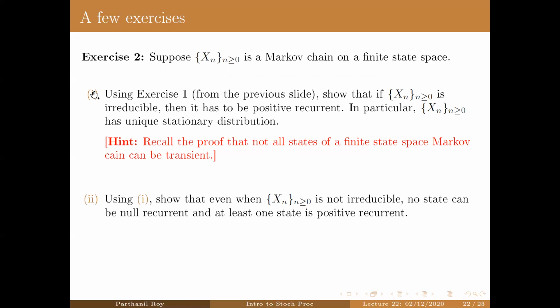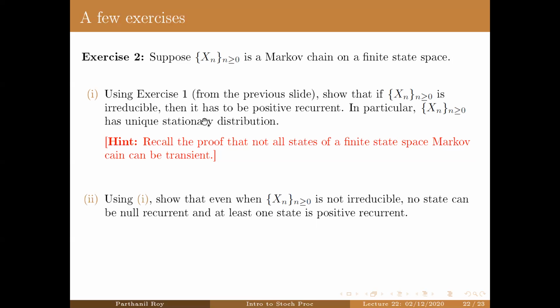Using this part, you show that even when Xn is not irreducible, no state can be null-recurrent, and at least one state is positive recurrent. So what this says is that for any Markov chain on a finite state space, not necessarily irreducible, no state can be null-recurrent, and at least one state has to be positive recurrent.